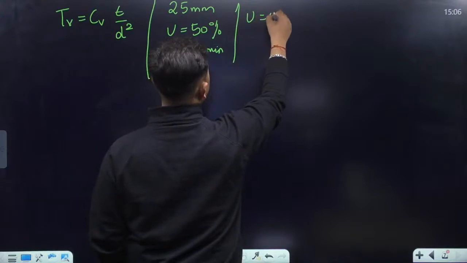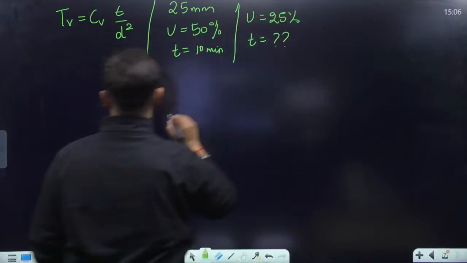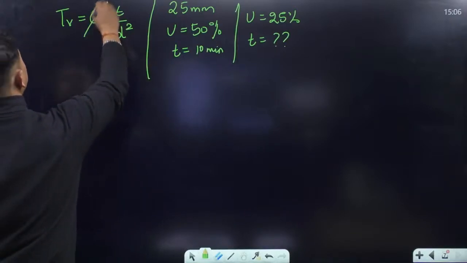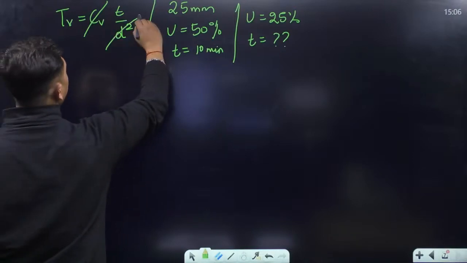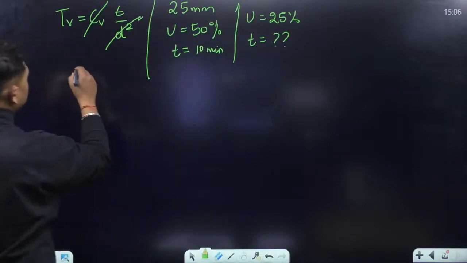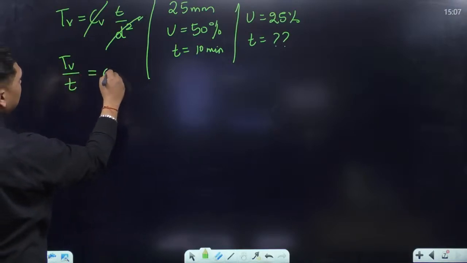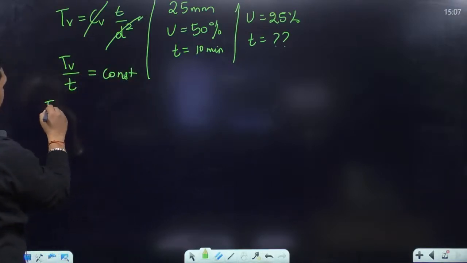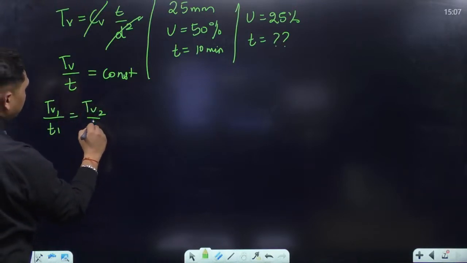For 25% consolidation of the same sample, what is the time required? From here, CV is constant, and D will also be constant because the sample is not changing. So only variables are TV and T, and TV upon T is constant. So TV1 upon T1 should be equal to TV2 upon T2.